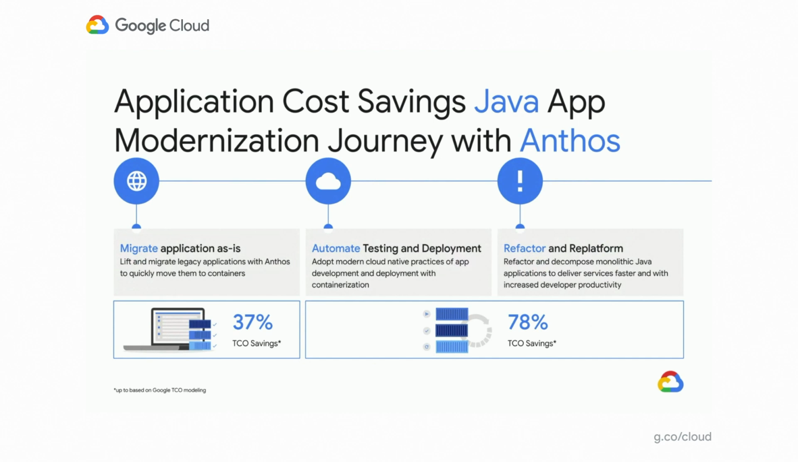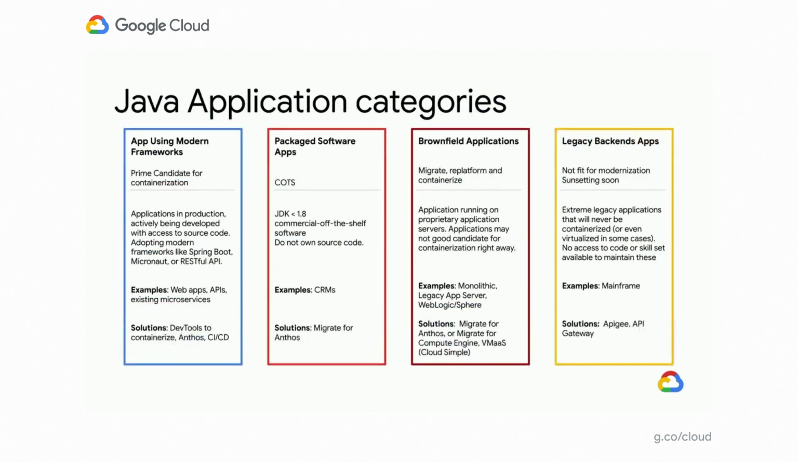Now that you have this as a container, you can actually connect it to automated testing and deployment through a CI/CD process or whatever. And then at your leisure, you can refactor and replatform. And as a combination, you can see an extra 78% TCO savings.